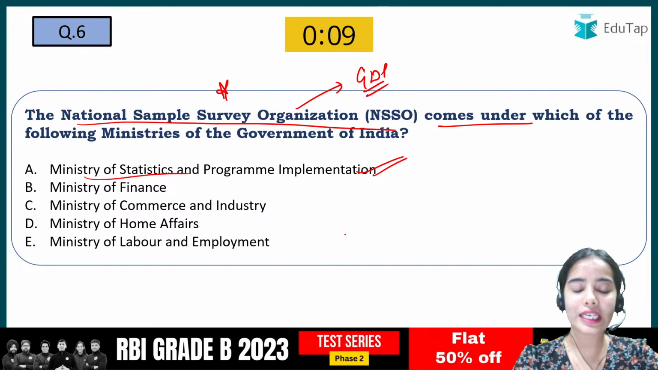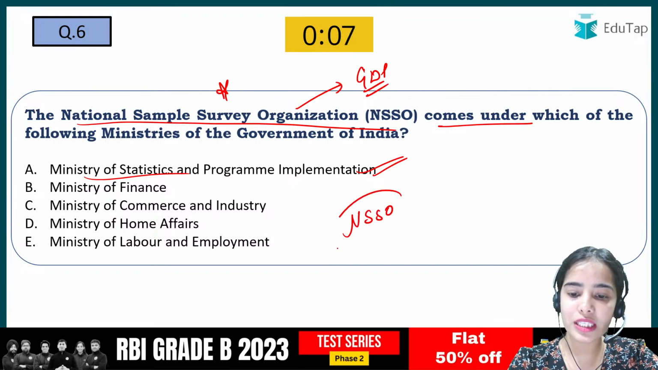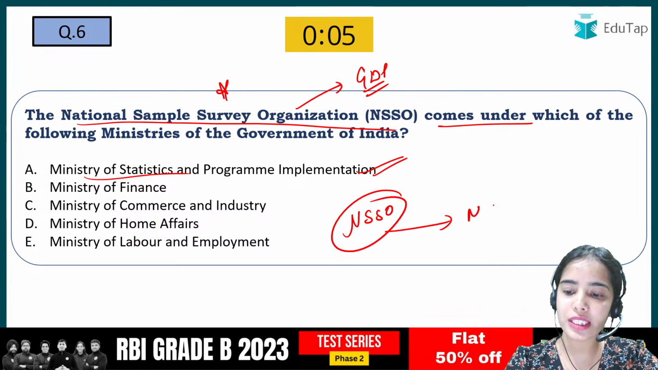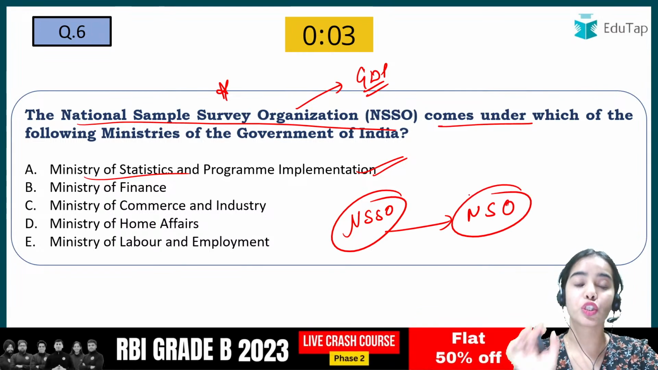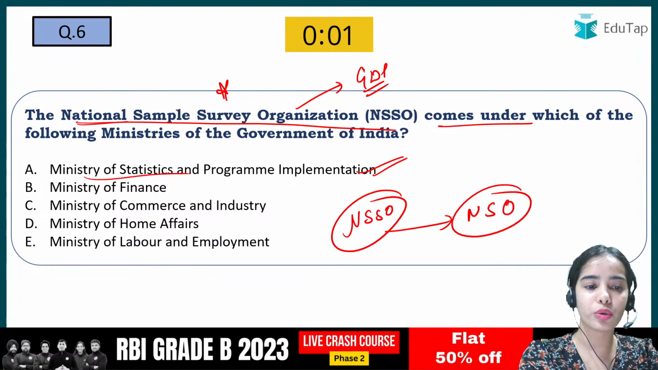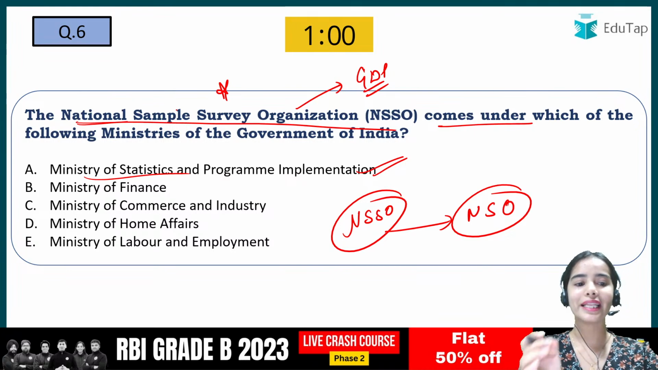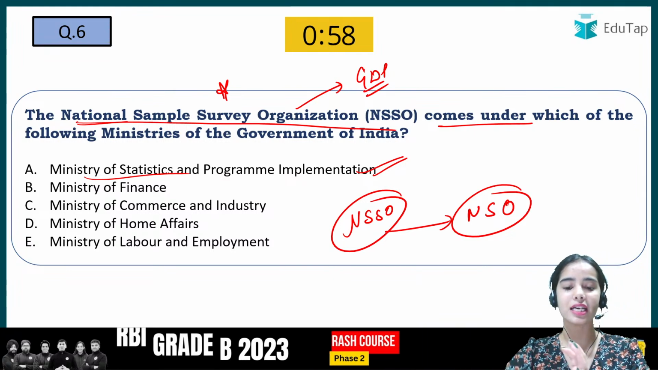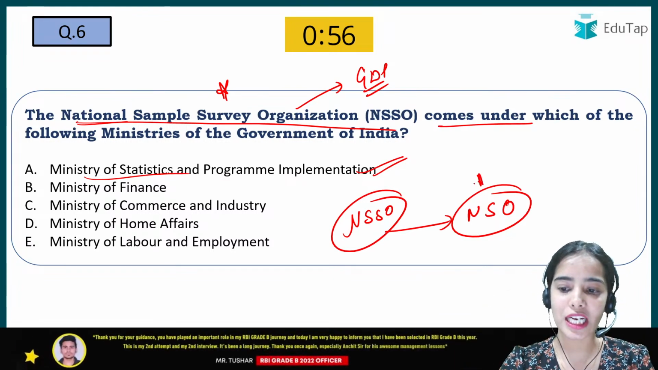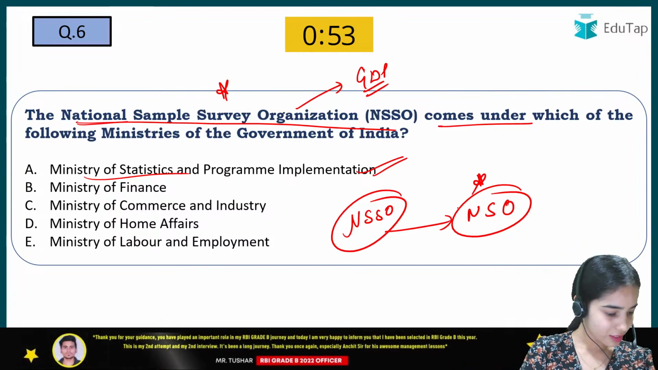Yes. So see, the NSSO is not there anymore. It is the National Statistical Office. Okay. So be very careful with the words. It can come in the question form also, that the National Sample Survey Organization is being converted into the National Statistical Office. Okay.